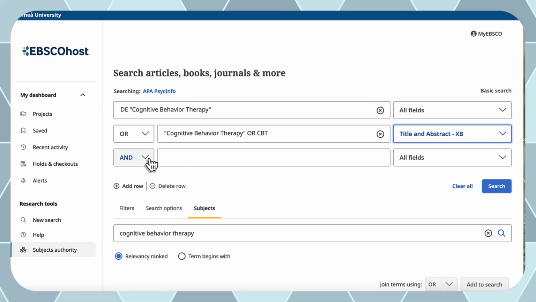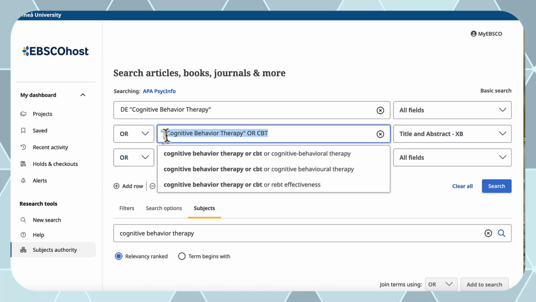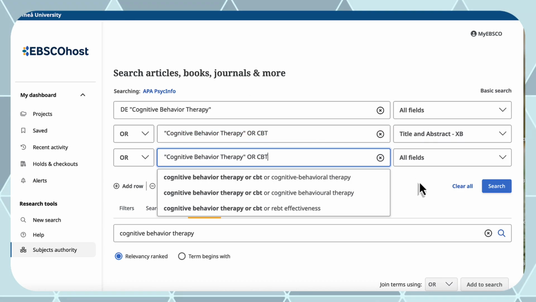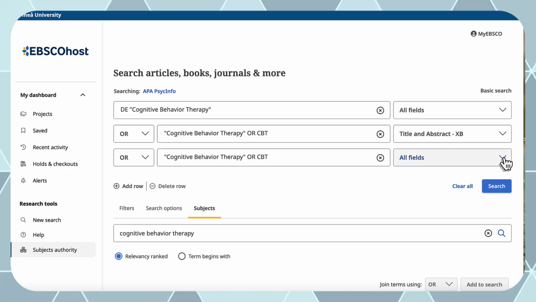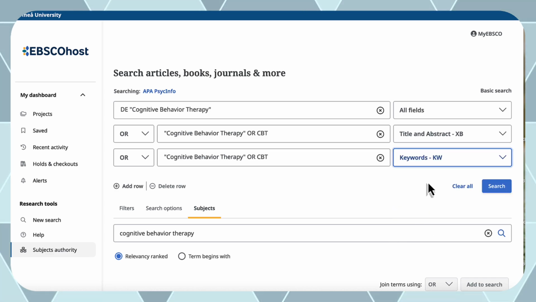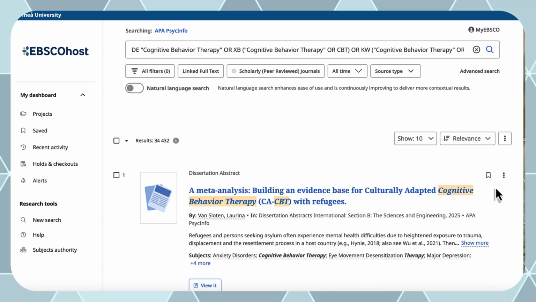On the third row, we will change again the operator AND to OR. And I will copy this entire row and put it here on the third row. And here we will change all fields into keywords. And then we click on Search. Now we have done the first one, and we will use this search later in combination with two other searches.